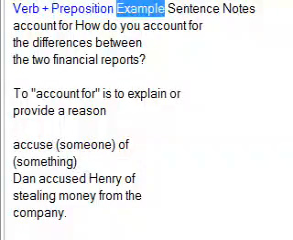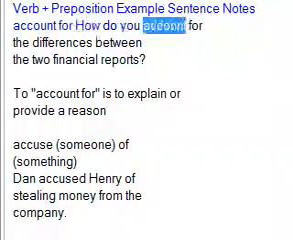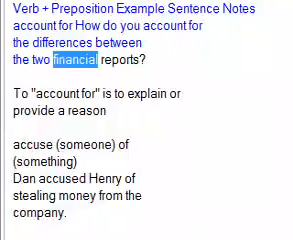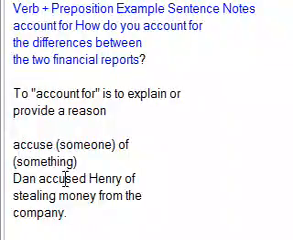Plus preposition, example sentence, notes. Account for. How do you account for the differences between the two financial reports? To account for is to explain or provide a reason.